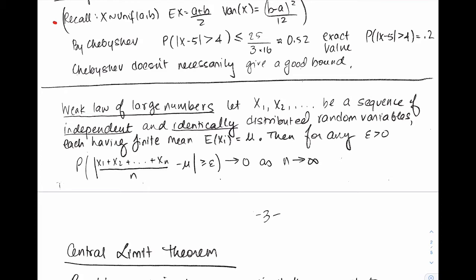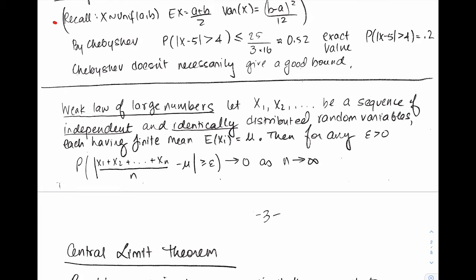Then what does the weak law of large numbers say? If you take the average of n of them, (x1 plus x2 plus ... plus xn) divided by n, then that minus the mean, the probability that its absolute value is bigger than or equal to epsilon goes to 0 as n goes to infinity. So what is this statement telling you?